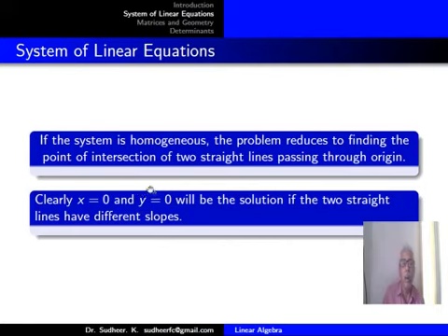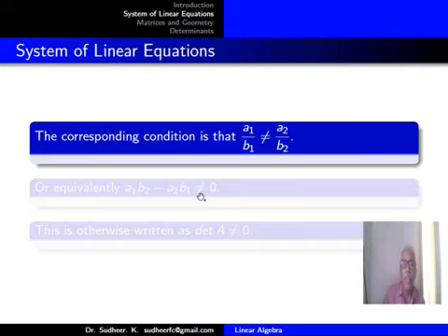So if the system is homogeneous, the problem reduces to finding points of intersection of two straight lines passing through the origin. Because both the straight lines contain the origin as a point, x equal to 0 and y equal to 0 will always be a solution. If the two straight lines have different slopes, that will be the only solution, and if the two straight lines have equal slopes, there will be infinitely many solutions.